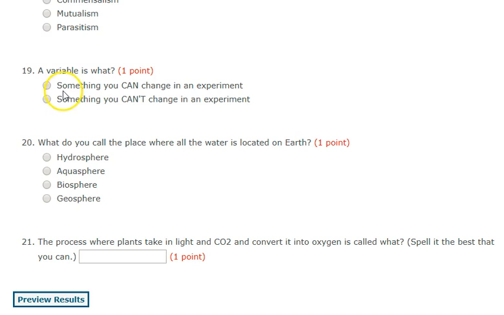Number 19. A variable is what? Something you can change in an experiment or something you can't change in an experiment?